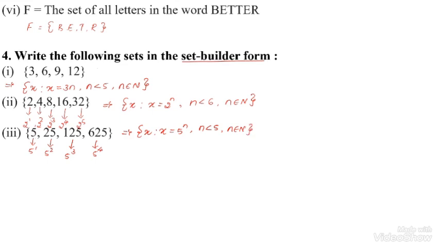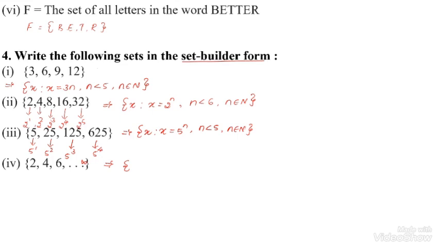Now let us move on to the next question. Here the elements are 2, 4, 6. Here they give only 3 elements, but the dots represent so on up to infinity. The numbers 2, 4, 6 and so on up to infinity mean the multiples of 2.